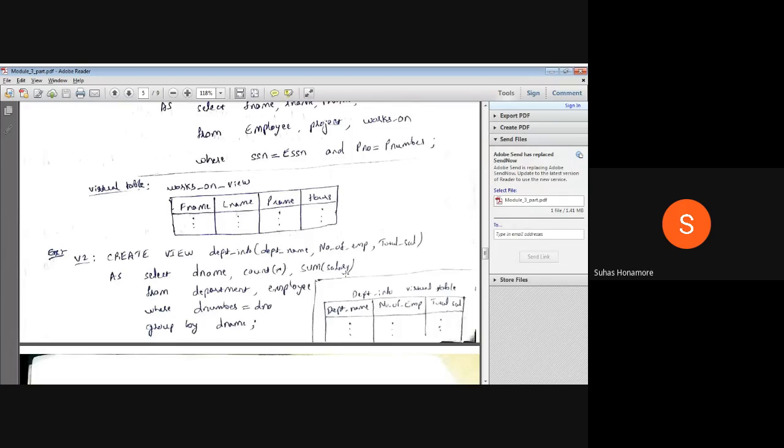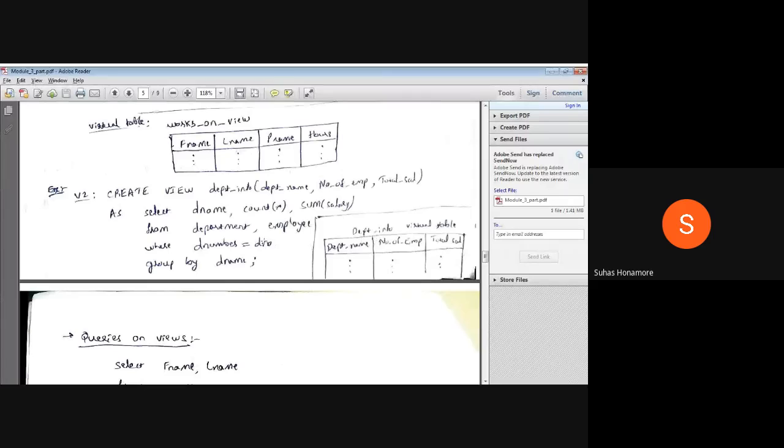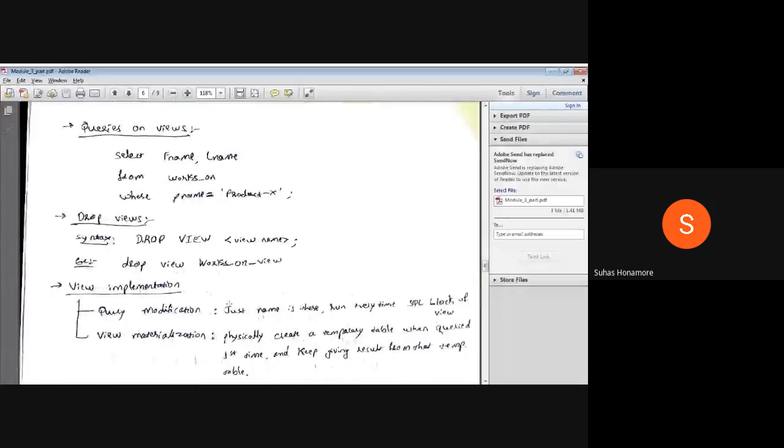If I now give select star from department_info, I am trying to access the actual value, so at that time it will execute this entire query. That is, the first time you give select star from this view, it will execute. Now you will get the result. This result you have to keep somewhere, that is the virtual table. To keep it, there are two implementations: the first is query modification, and the second is view materialization.